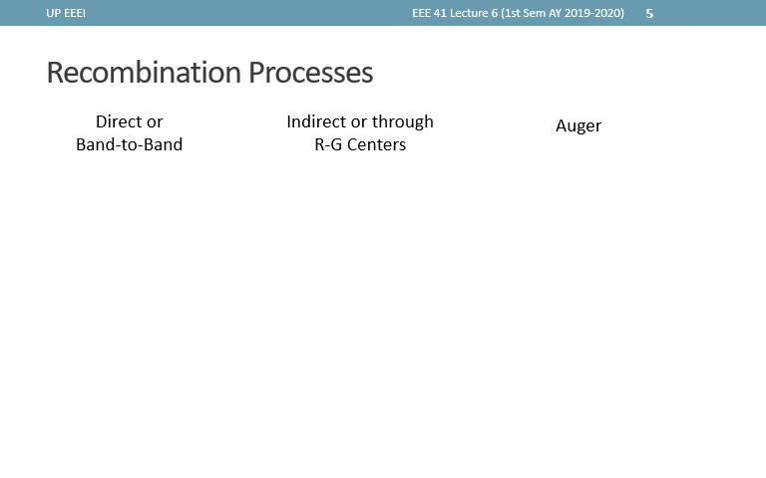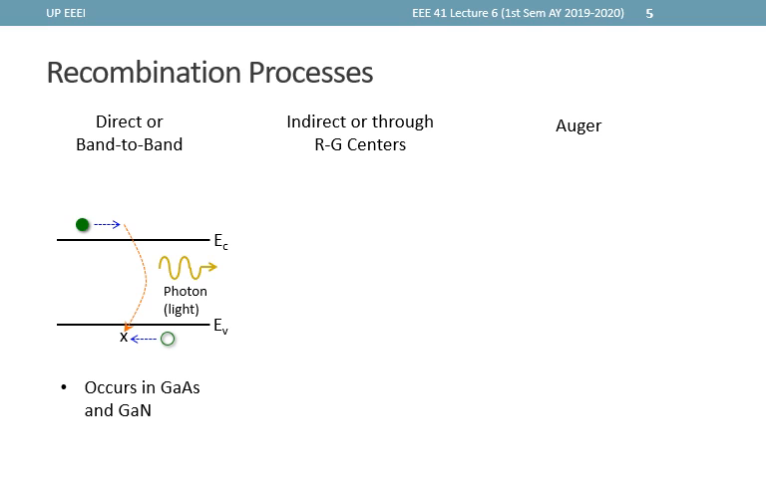For recombination, we first have direct or band-to-band recombination. When electrons meet a hole in the crystal, they can recombine and the energy is released in the form of light. The requirements for this process are actually not easy to meet and it is dominant only for what we call direct semiconductors. Examples of direct semiconductors include gallium arsenide and gallium nitride.